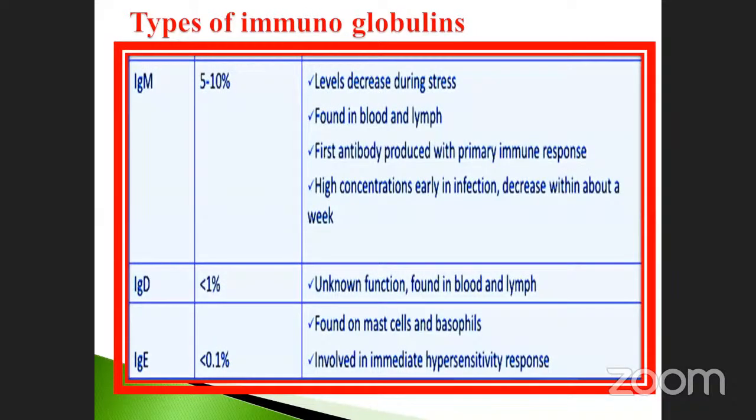And then immunoglobulin M, 5 to 10%. Immunoglobulin D, more than 1%. Immunoglobulin E, more than 0.1. Suppose the immunoglobulin E is increased, what happens? You are in an allergic condition. Already we discussed, when the immunoglobulin percentage is high in your blood plasma, what will happen? It will lead to hypersensitivity. Okay, so we'll discuss one by one.